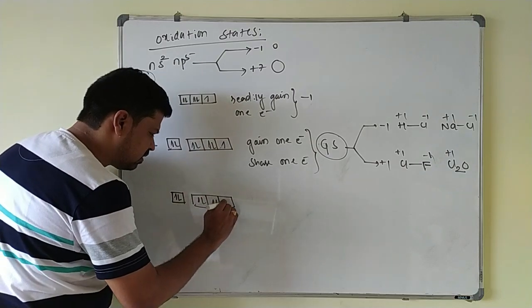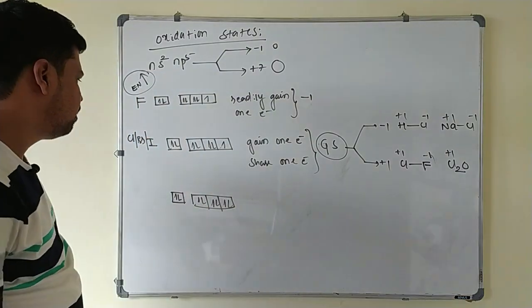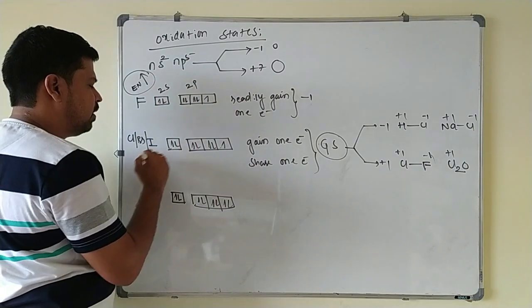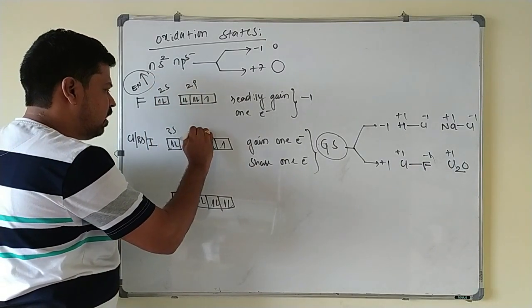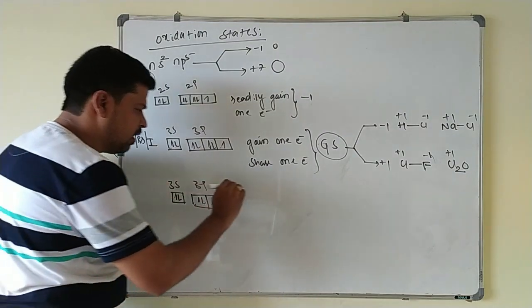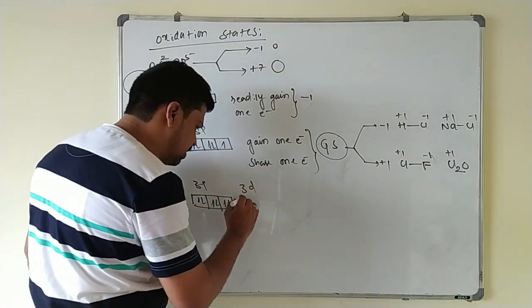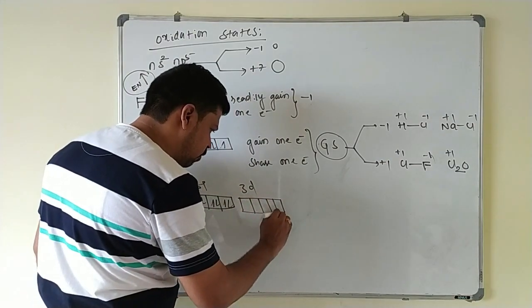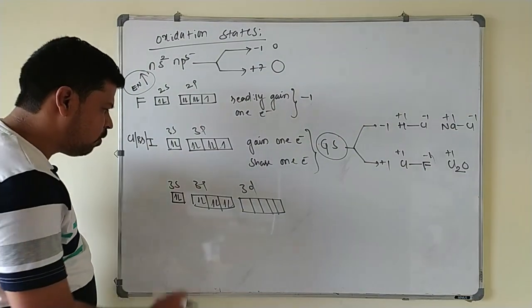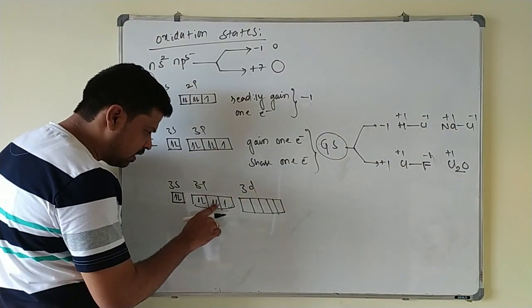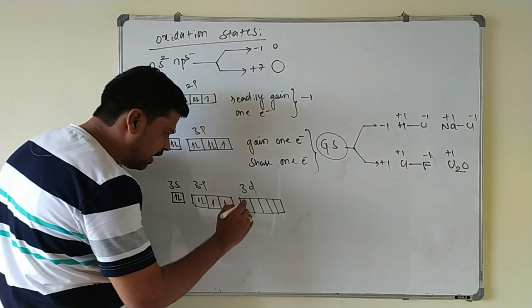This is like this. I have written here 2s and these are 2p orbitals, and this is 3s 3p, again it is 3s 3p. Here 3d vacant orbitals are present. You can write 3d vacant orbital, 1 2 3 4 5 orbitals are there. Now what happens here? So we have written 7 valence electrons. One of the electrons from the 3p is excited to the 3d.